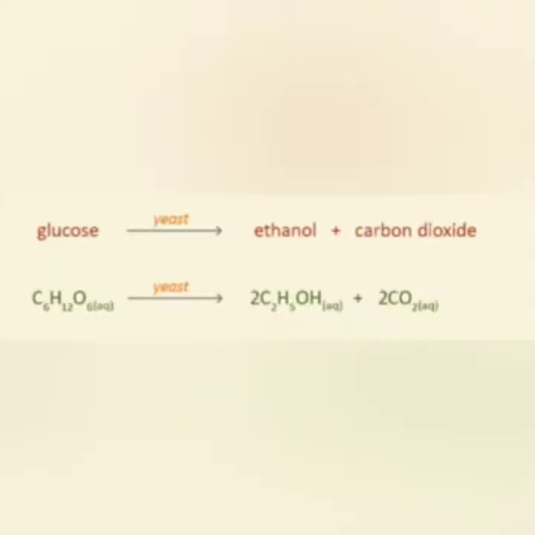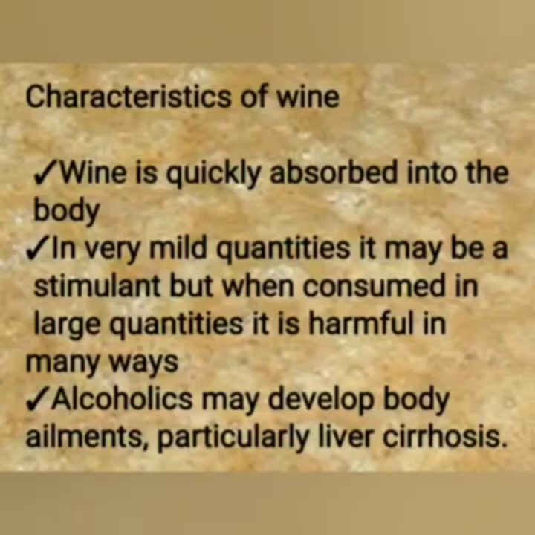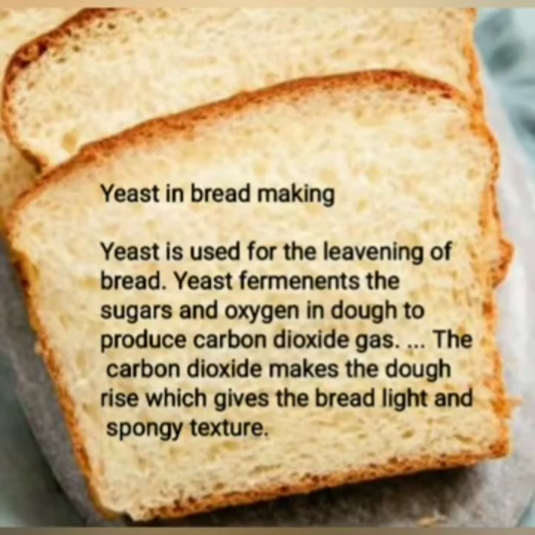This is the biochemical reaction of fermentation, where the glucose is broken down in presence of yeast to ethanol and carbon dioxide. Here are some characteristics of wine. Wine is quickly absorbed into the body. In very mild quantities, it may be a stimulant, but when consumed in large quantities, it may damage our liver as well. Yeast is also used in baking industry, means for making bread.